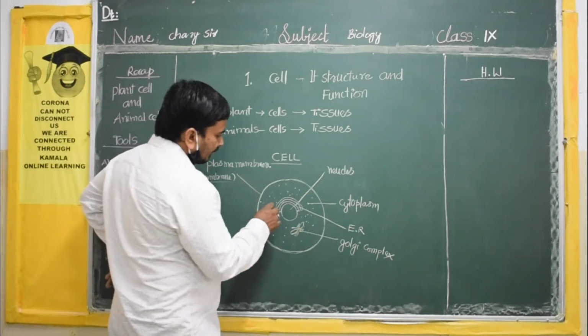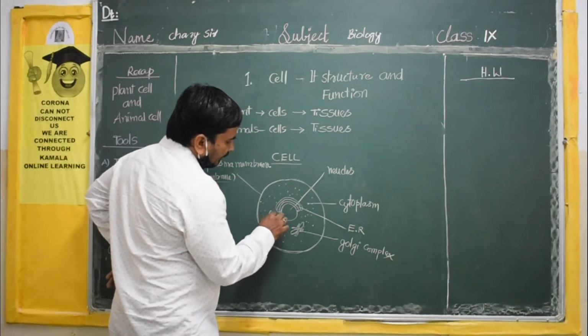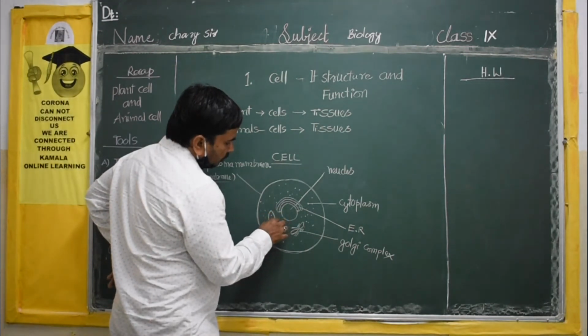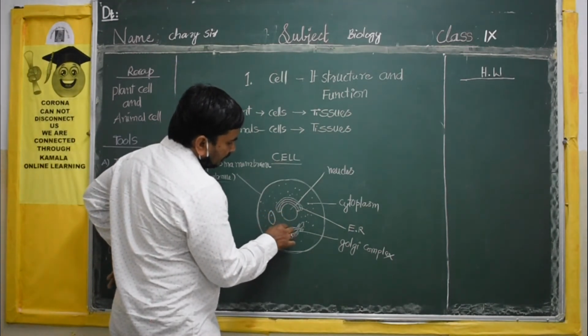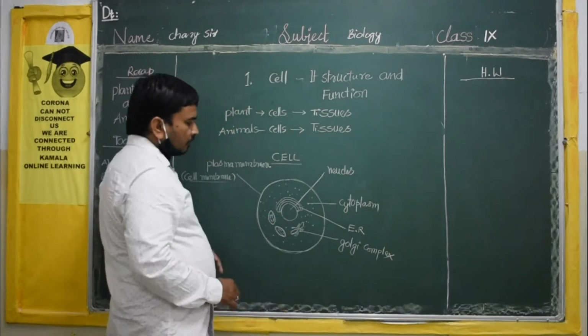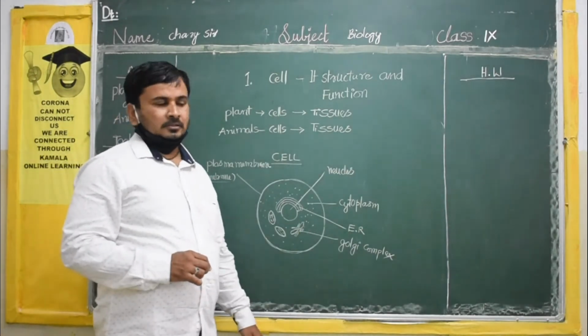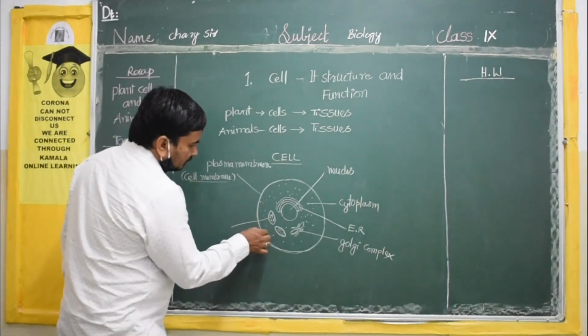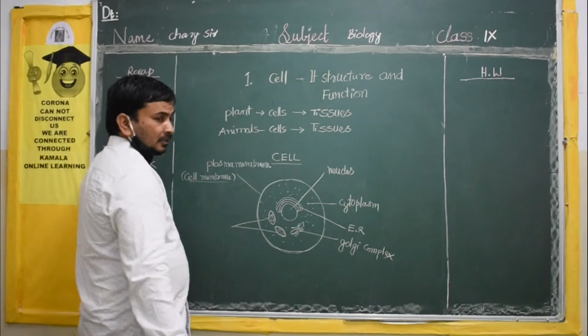After that, we can see spindle-shaped or cone-shaped structures inside the cytoplasm. We can see them only in plants. Those are nothing but, can you tell me what they are?